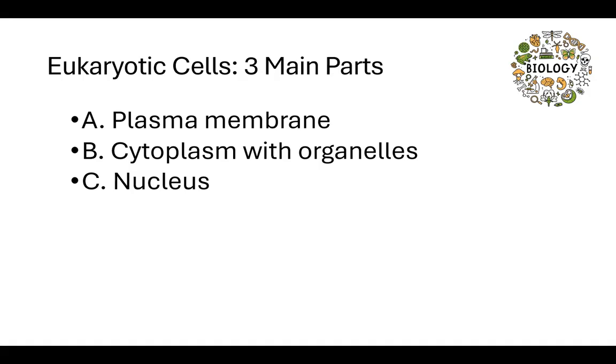So this is the answer to that research question that you had for lesson 3. The 3 main parts of the eukaryotic cell will be the plasma membrane, the cytoplasm with organelles, and the nucleus. Let's take a deeper dive into these 3 main parts, the plasma membrane, cytoplasm with organelles, and the nucleus.